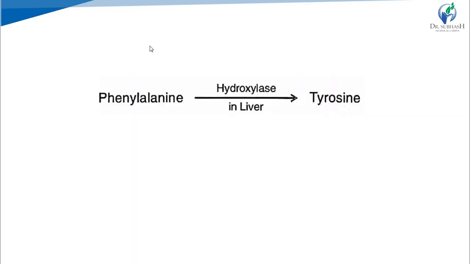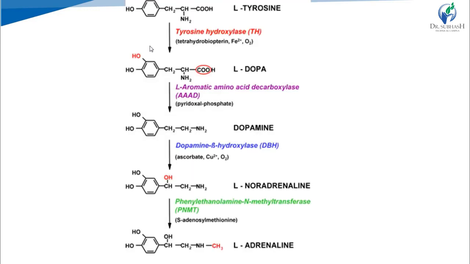Biosynthesis of catecholamines starts from phenylalanine, which is converted into tyrosine in the liver with the help of the enzyme phenylalanine hydroxylase. But the actual precursor for the synthesis of catecholamines is tyrosine.